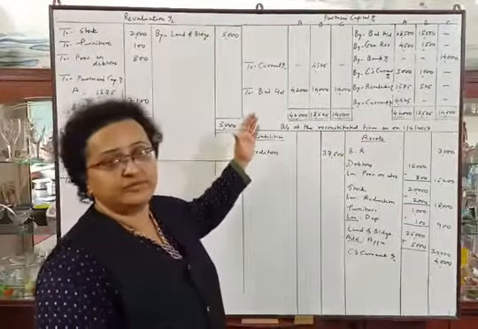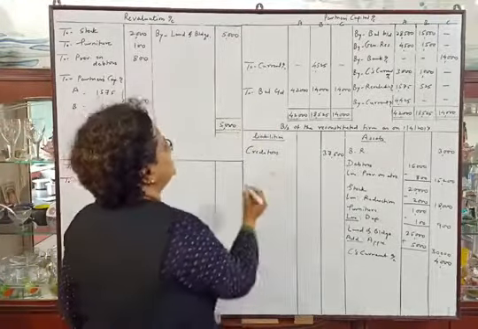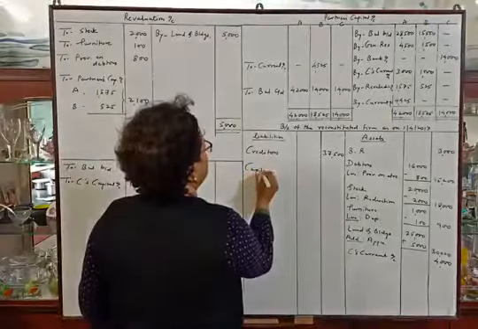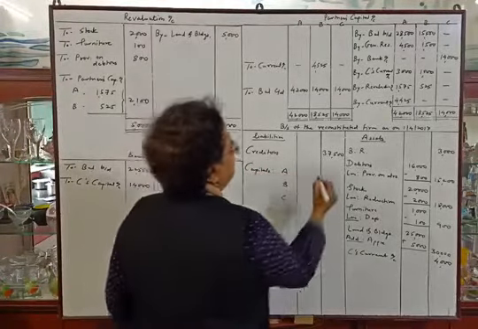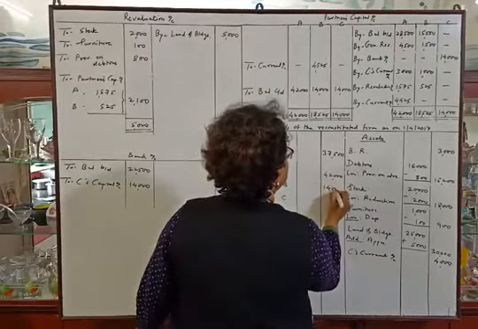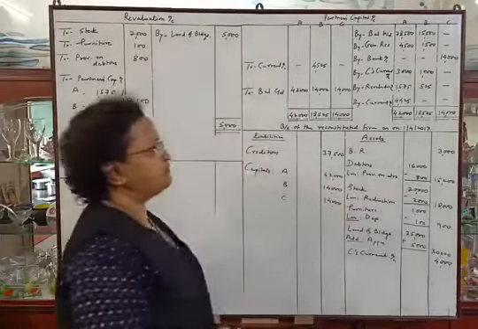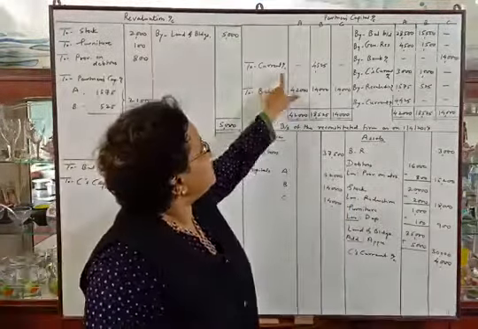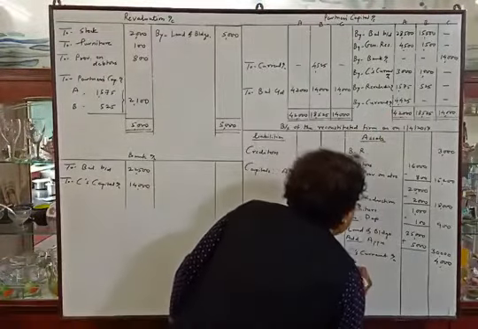Now we will transfer the balances in balance sheet. So capitals A, B and C, 42,000, 14,000 and 14,000. Now we will transfer these current account balances. This is A's current account, will be transferred here.